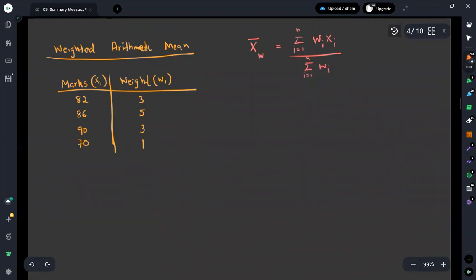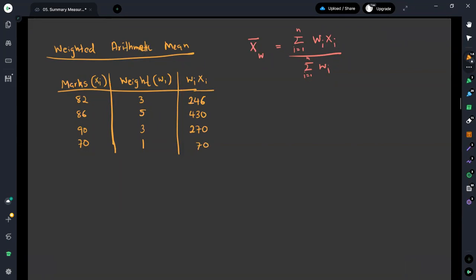Therefore, if you perform the calculation, here we will get the wi times xi column. We multiply 82 with 3, which gives 246. Then we multiply 86 with 5, which gives 430. Then we multiply 90 with 3, which gives 270, and 70 multiplied by 1 gives 70.